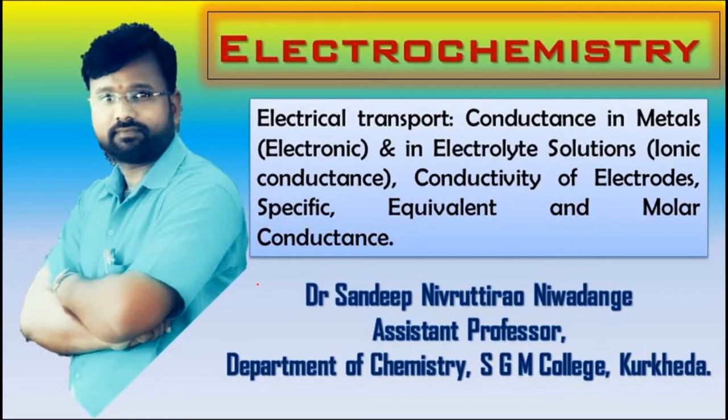Today we will discuss unit 1, and that is electrochemistry 1. In today's lecture we will discuss the electrical transports, and these electrical transports are of two types: conductance in metals, which is simply considered as electronic conductance, and conductance in electrolytic solution, which is simply called ionic conductance.